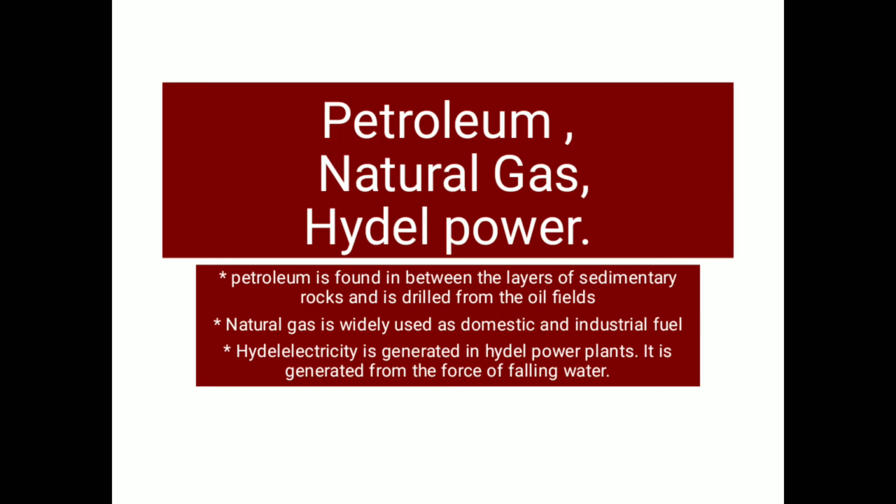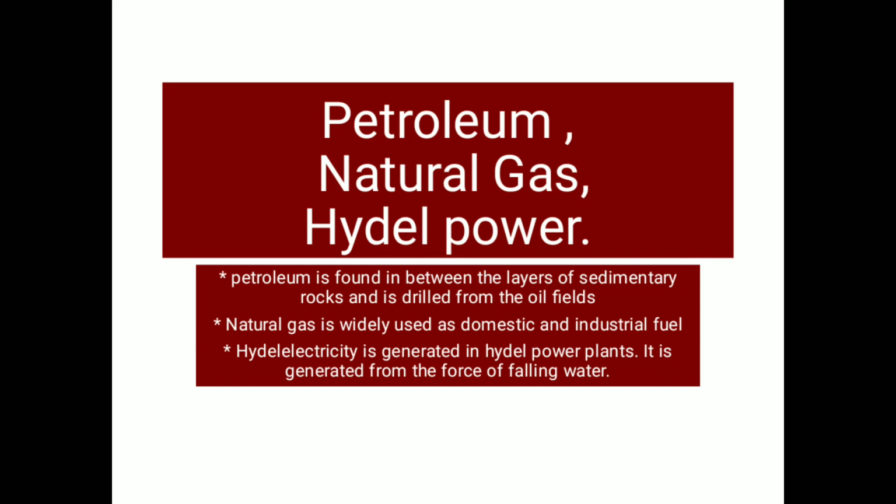Then there are other resources, namely petroleum, natural gas, and hydel power. Let us know about all these one by one. Petroleum is a naturally occurring liquid found beneath the earth's surface, and it can be refined into fuel.